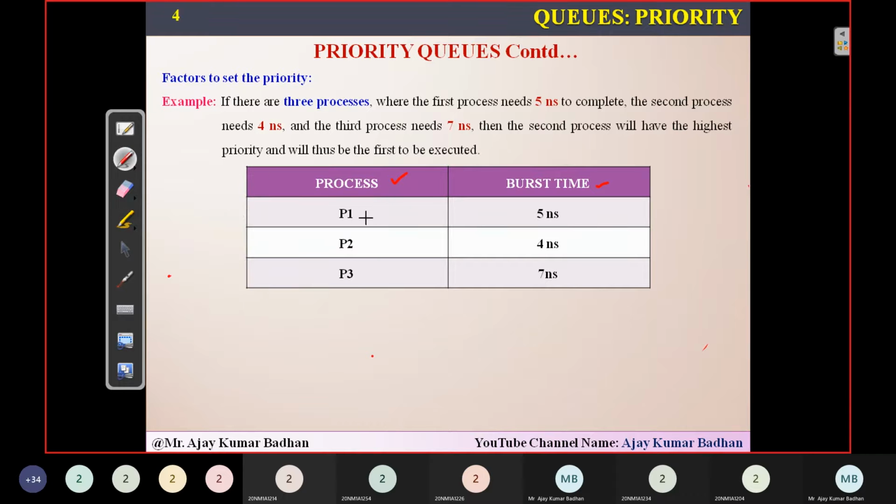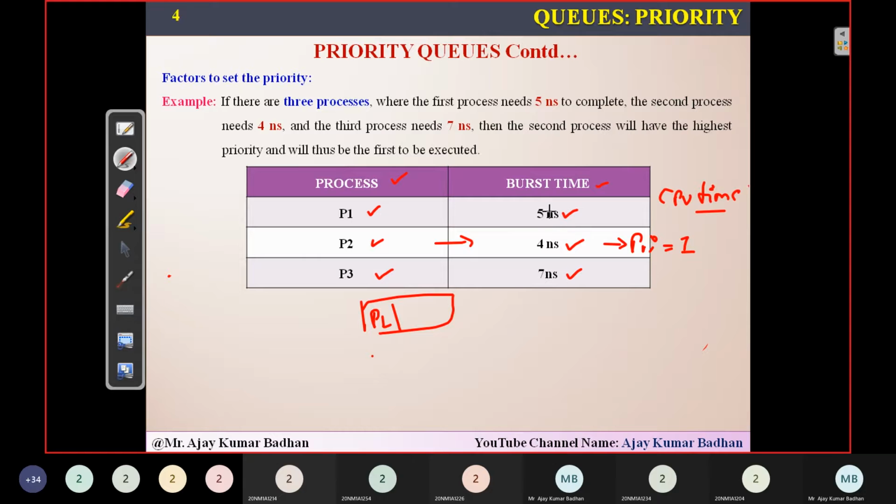So this is what he is giving here. There are three processes here: P1, P2, P3. P1 takes 5 nanoseconds to complete the task, P2 takes 4 nanoseconds, and P3 takes 7 nanoseconds. So I'll give priorities here based upon the timing. This is the CPU time; you can see how much time they require to execute the task. Here P2 requires only 4 nanoseconds to complete, so I will set the priority for P2 as 1. First I will insert P2 into the queue.